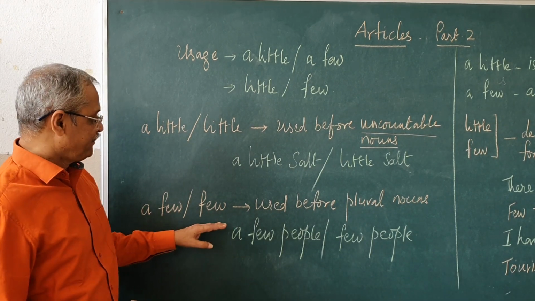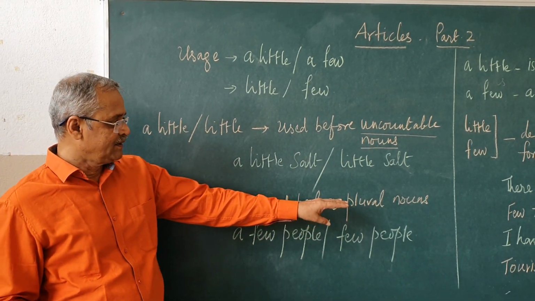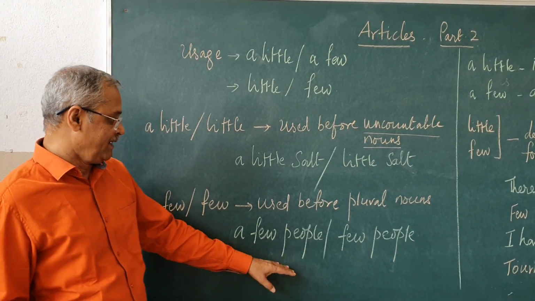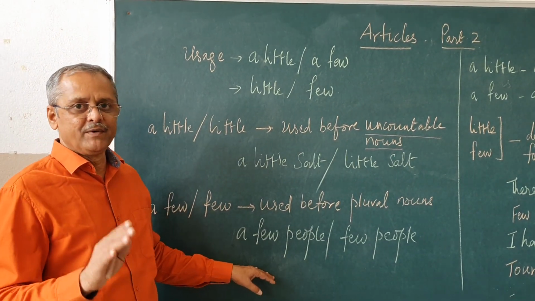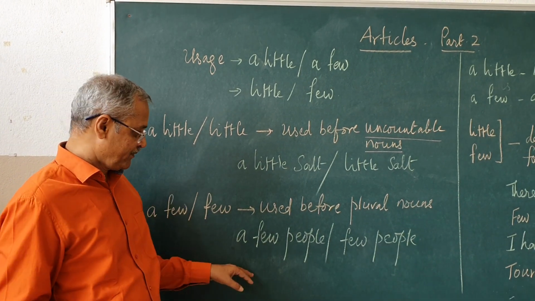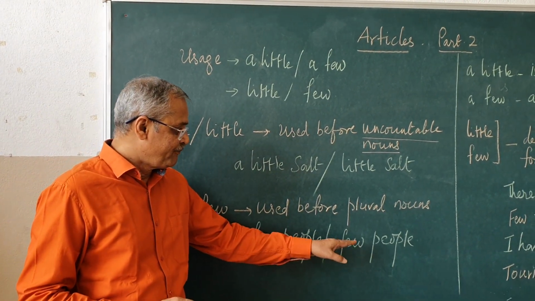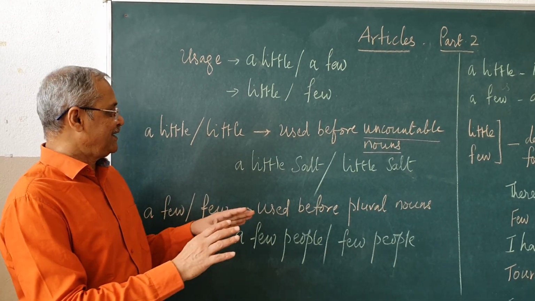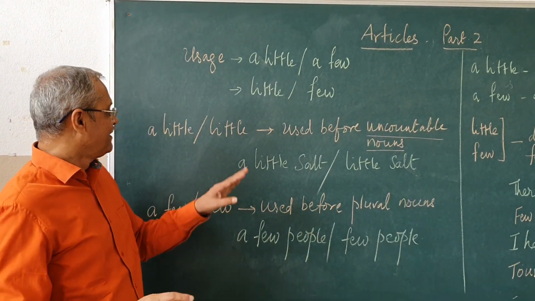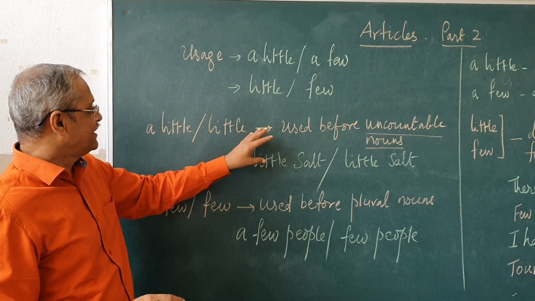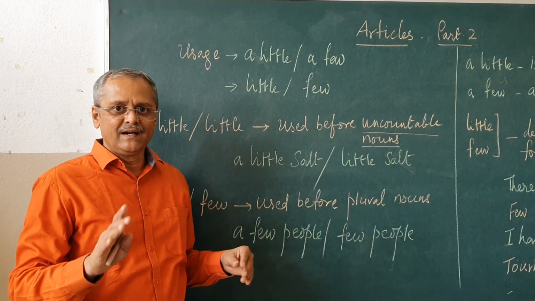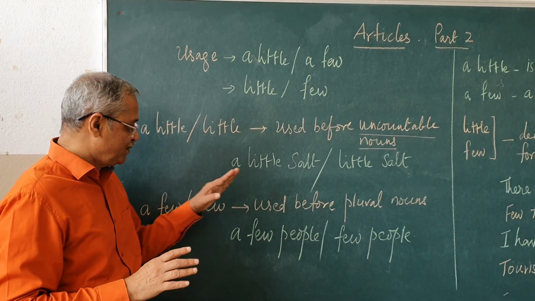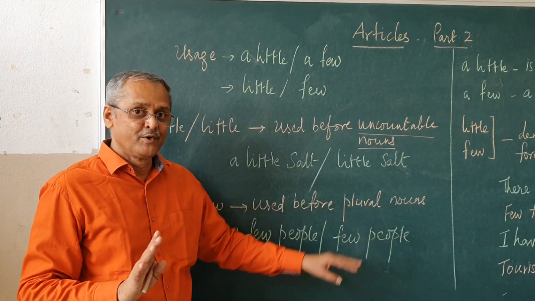A few and few are used before the plural nouns. Example: a few people attended the wedding. Few people only were present there. So, a little and little are used in front of the uncountable nouns, and a few and few are used in front of the plural nouns.